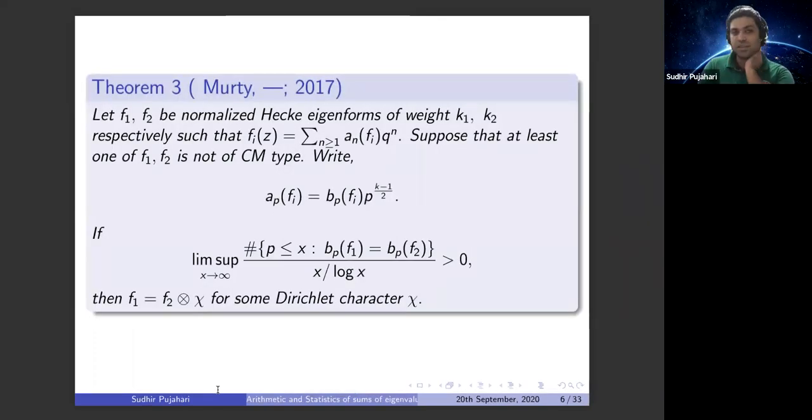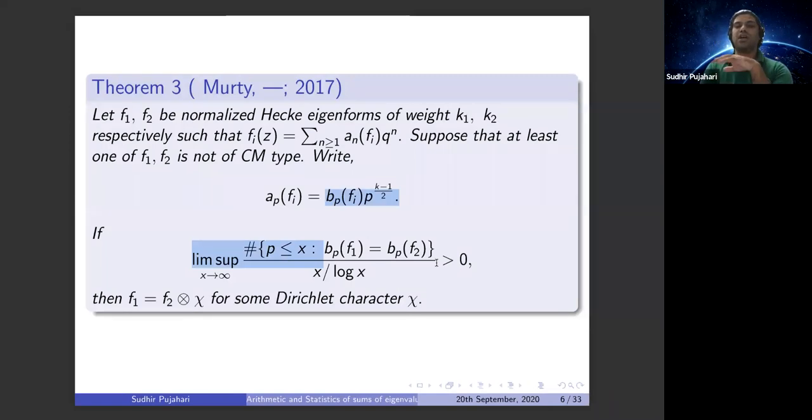In this direction, with Ram Murty, we showed that if the collection of all primes where the normalized Fourier coefficients match has positive upper density, then one is going to be a character twist of the other. So this density is just upper density.